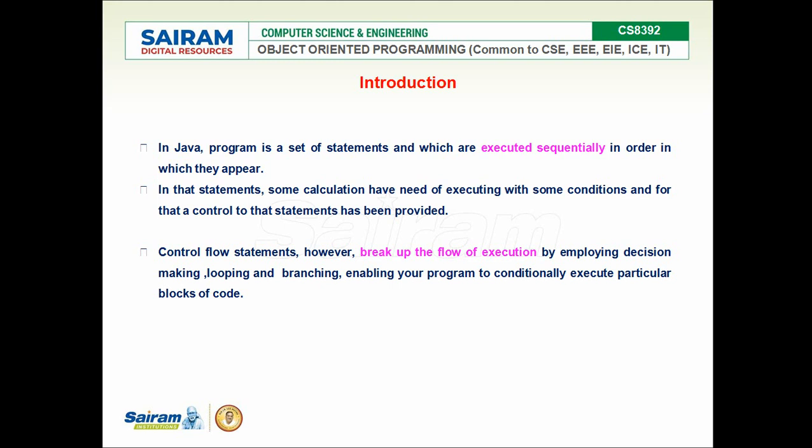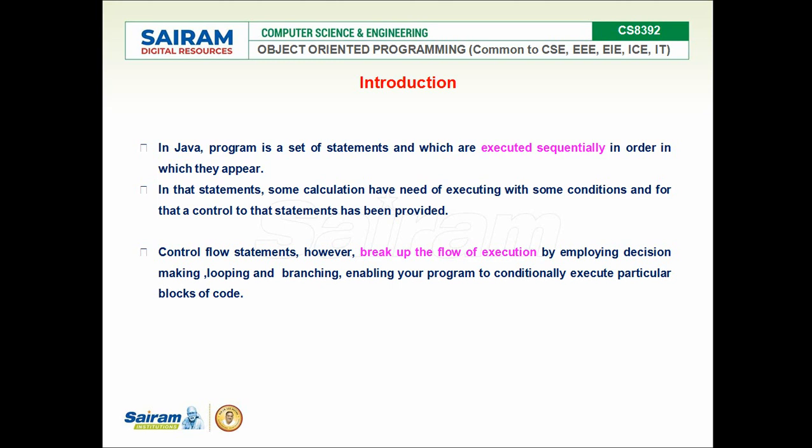In Java, the statements are executed sequentially in the order in which they appear in the program or code. In some cases, the flow of the program may be disturbed or changed depending upon some conditions, some kind of branching structure or some kind of iteration structure. So the flow of execution is going to be changed. That is what is called control flow statements.